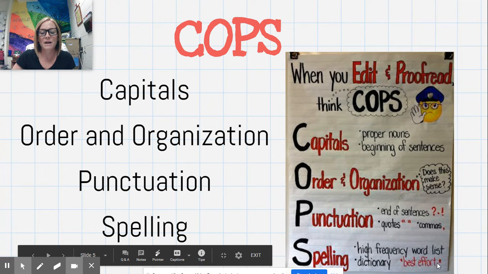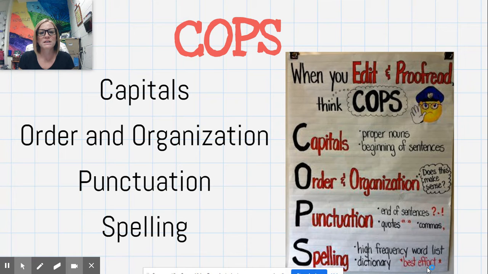Best effort is really our best thing here, but if you're not the greatest speller, the nice part about these Chromebooks is that a lot of times it'll put a red line underneath the word, and we know that's not spelled correctly. Or simply ask Mrs. Kaiser or myself if you need help with spelling.